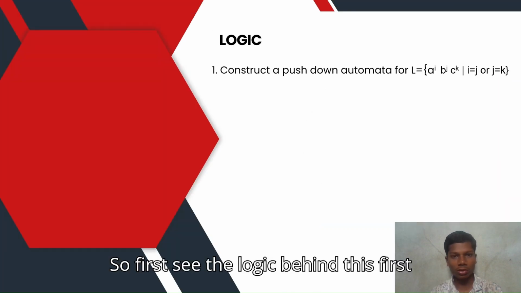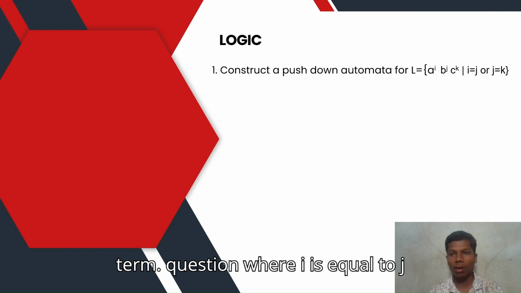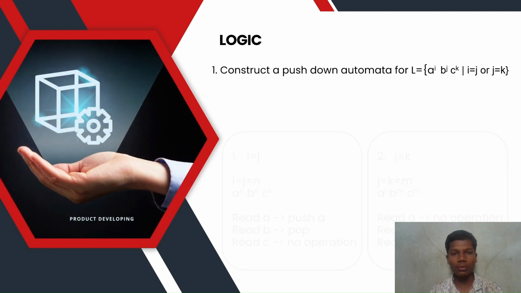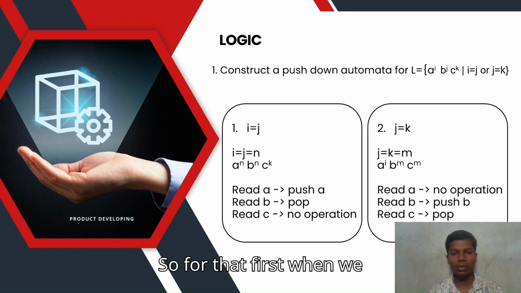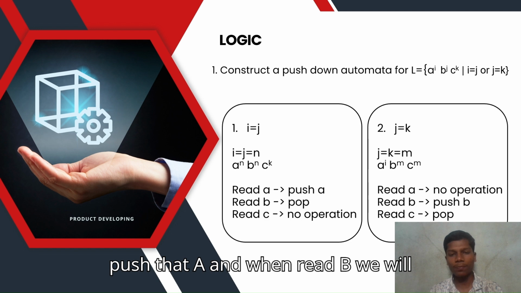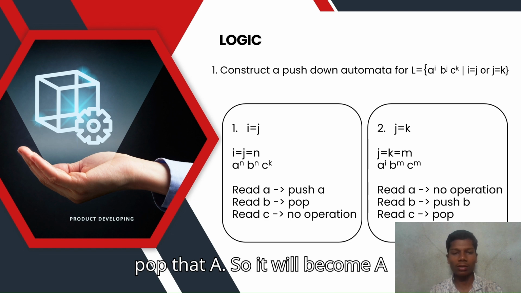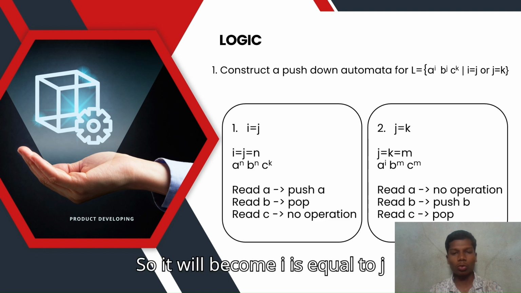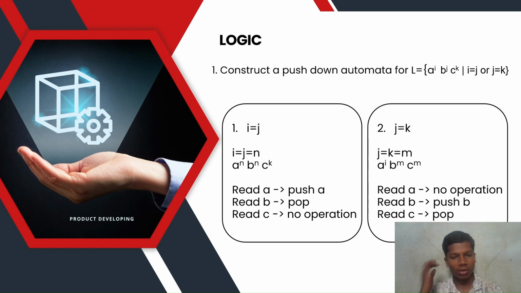So first see the logic behind the first question where i = j or j = k. For that, when we read A on the tape, we will push that A, and when we read B, we will pop that A. So it will become A equal to B, so it will become i = j, and when we read C, we will not do any operation.